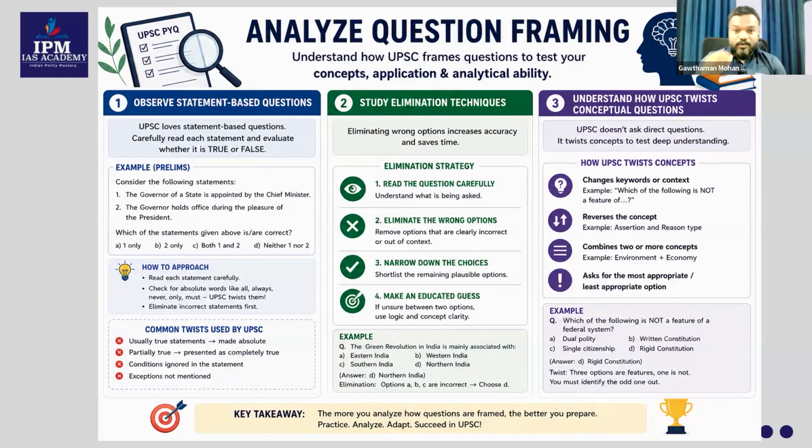Then another major trick they do is they combine 2 subjects together. Like the concepts from geography and environment, they combine it. The concepts from economy and polity, they combine. The concepts from history and art and culture, they combine. So it will be confusing for you because you are going to deal with 2 important subjects. So these are the ways in which UPSC tends to play with your mind. Because they have to do that, only then will they be able to get the perfect candidates for the UPSC examination. Okay, so make sure that you keep these things in your mind.